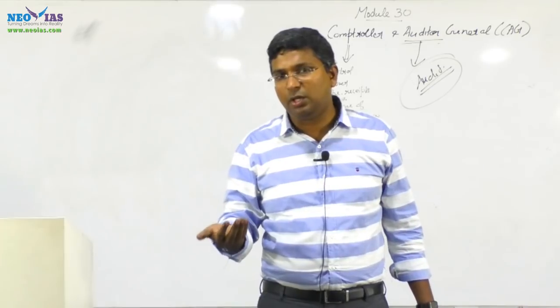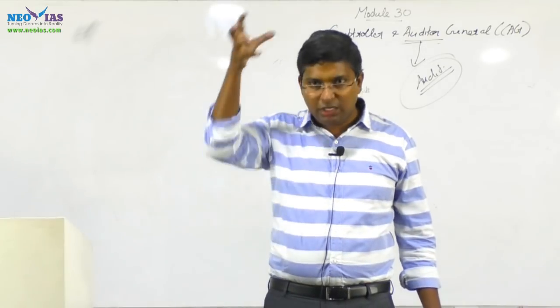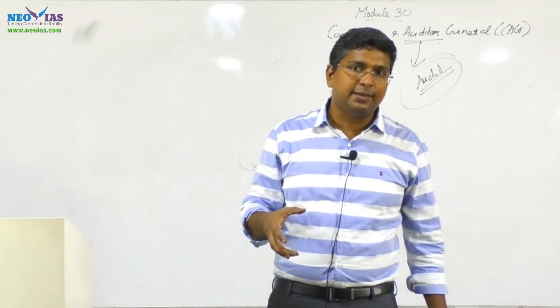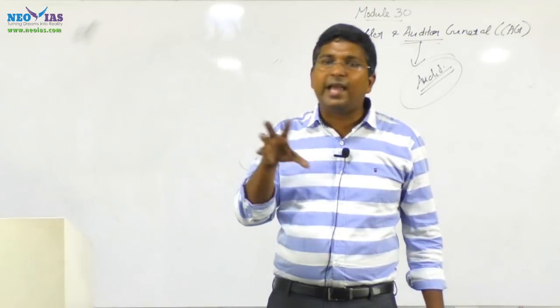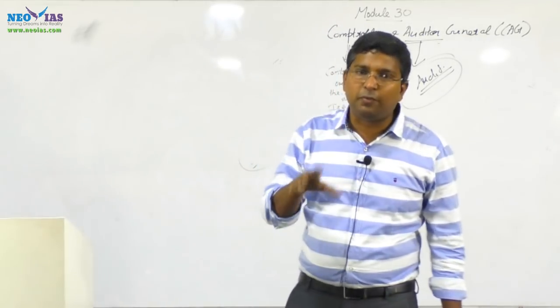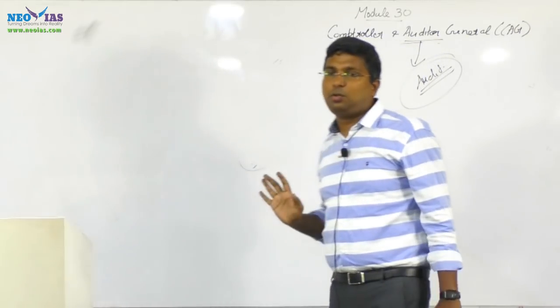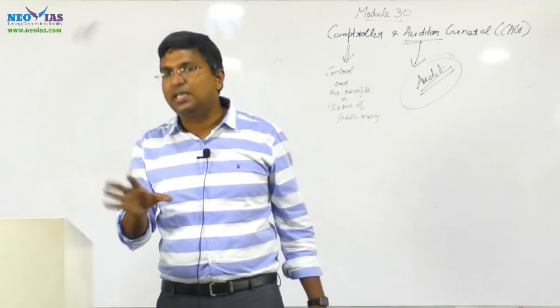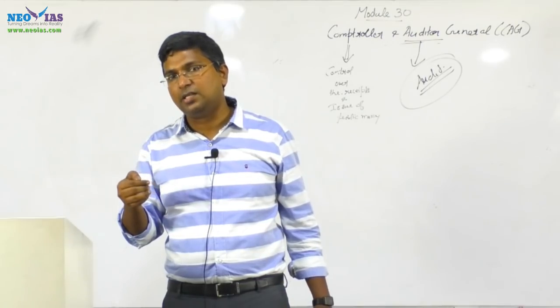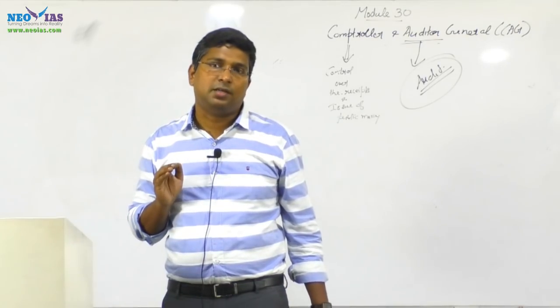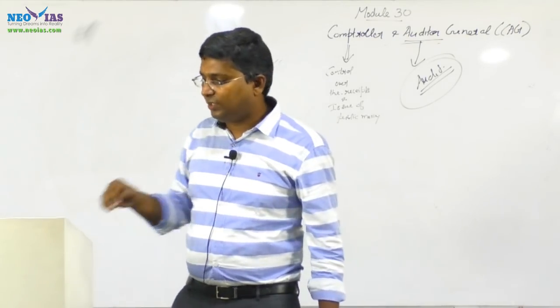It is to the president only. Then regarding the functions or duties of the CAG, and also what our CAG actually performs, whether he is a controller or an auditor, our CAG is only an auditor. So if you are clear with these concepts, any question related to CAG that comes, you can answer it. Okay. Now we will see the question.